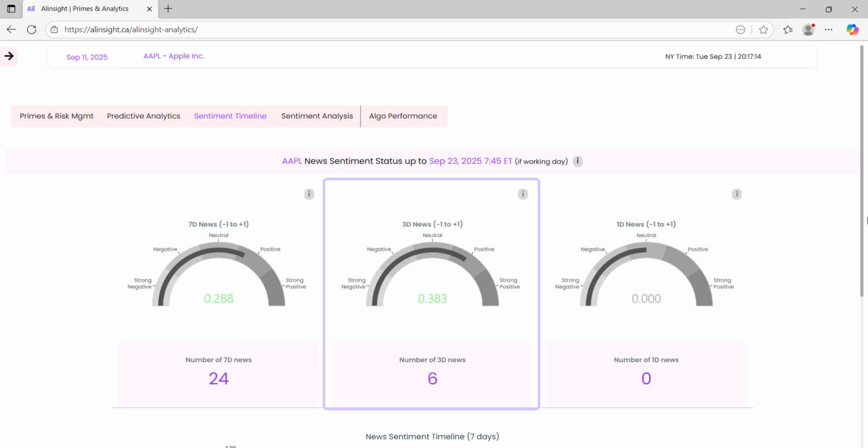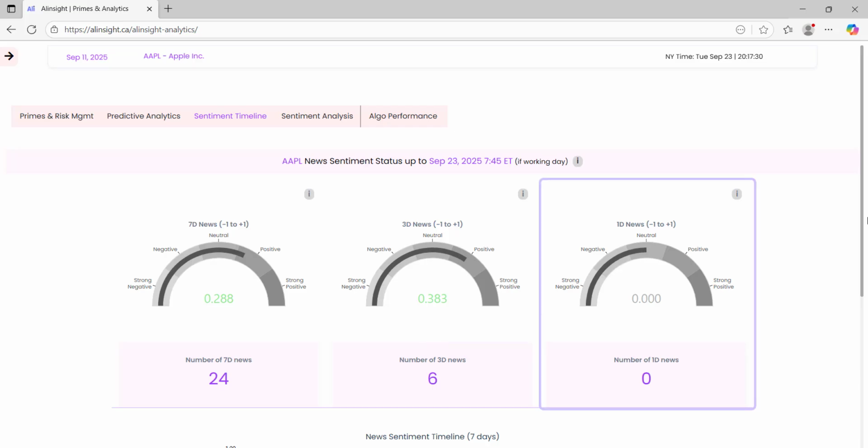3-day sentiment, middle. The middle pair shows the 3-day news sentiment. This includes all articles from the last 3 days across financial news outlets. Again, the gauge ranges from -1, strong negative, to +1, strong positive, with a second indicator below it showing the news volume.